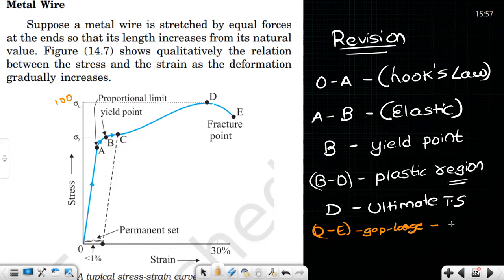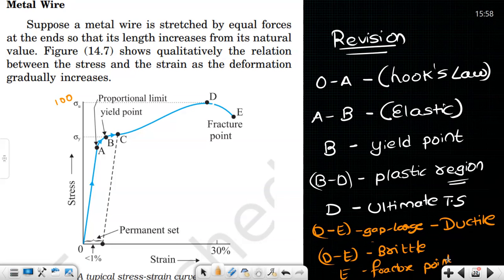Yes, sir. Now, point D to E, sir, if the gap between D and E is large, then what is that material called? It's a ductile material. If the D to E gap is less, it is called a brittle material. Now, point E is called the fracture point. Okay. Yes, sir. So this is the whole class yesterday.